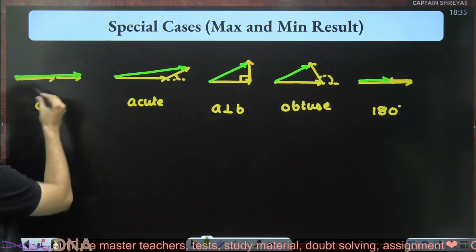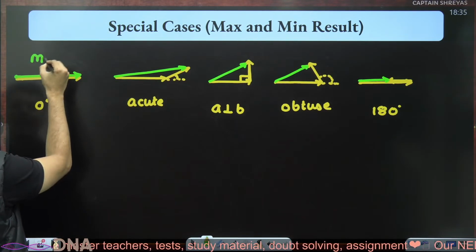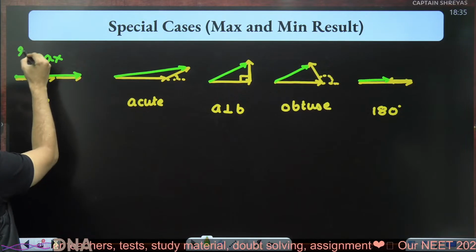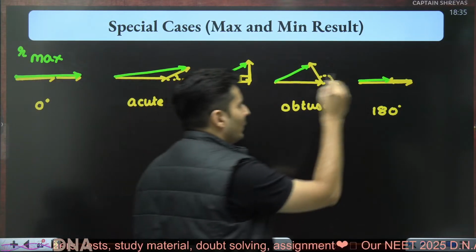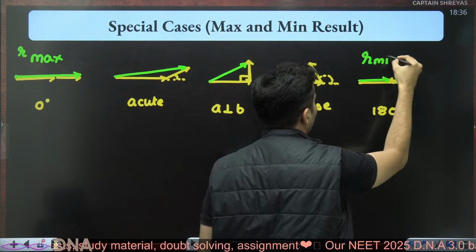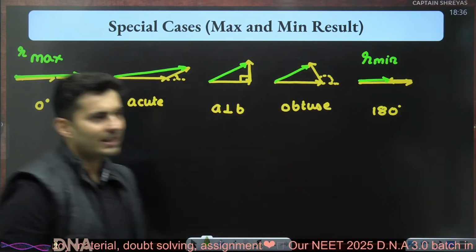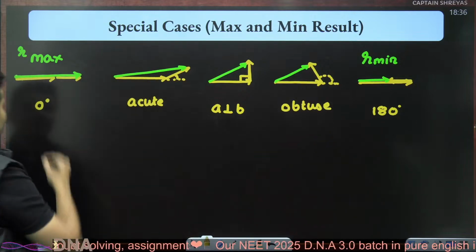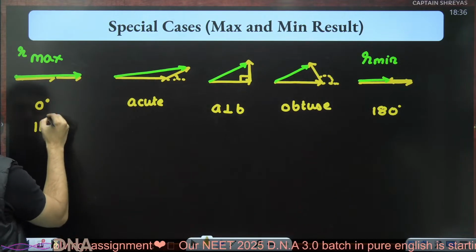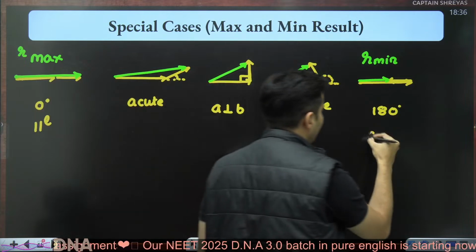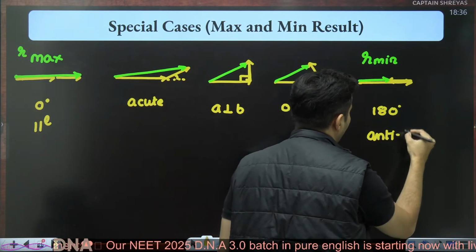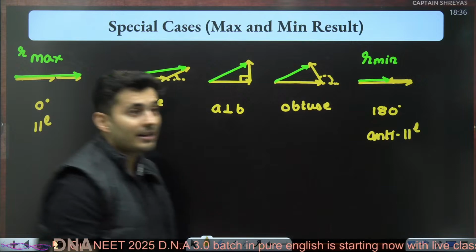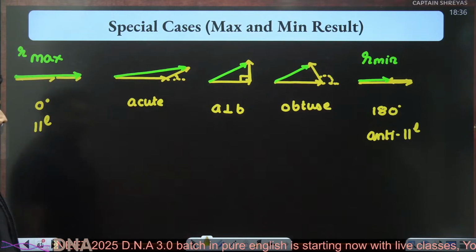So can I say this is the max value of the resultant, and over here is the minimum value of the resultant? That is when they are anti-parallel. That is 0 degrees and 180 degrees. So 0 degrees means they are parallel. When they are anti-parallel, then the resultant is minimum.